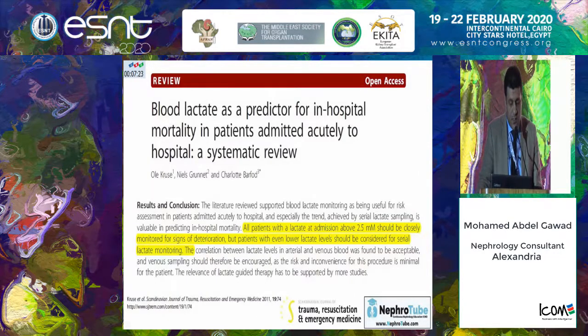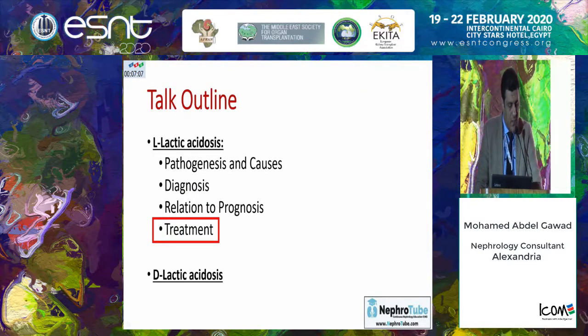It is suggested that all patients with a lactate on admission above 2.5 should be closely monitored for signs of deterioration. Even patients with lower lactate level should be considered for serial lactate monitoring for possibility of elevation.